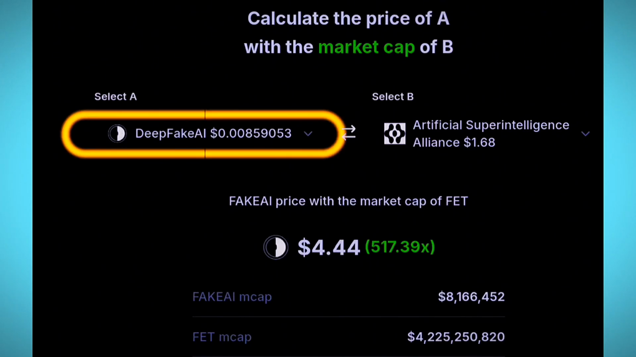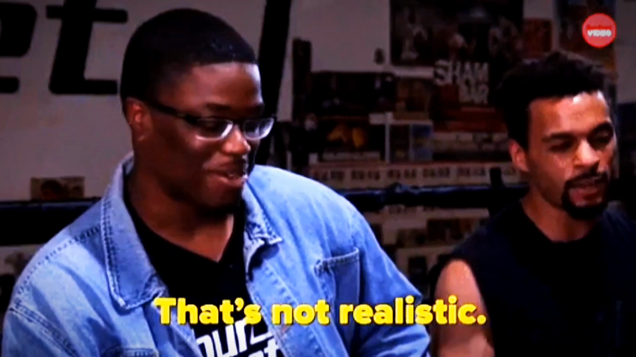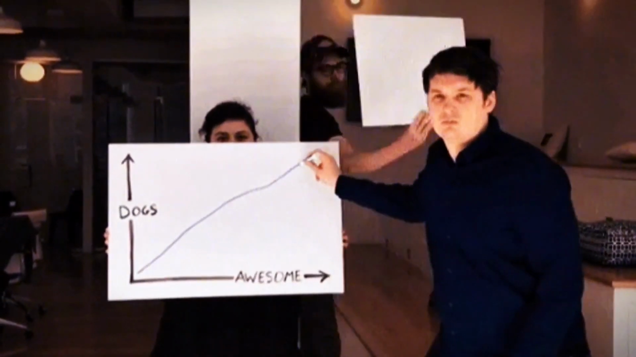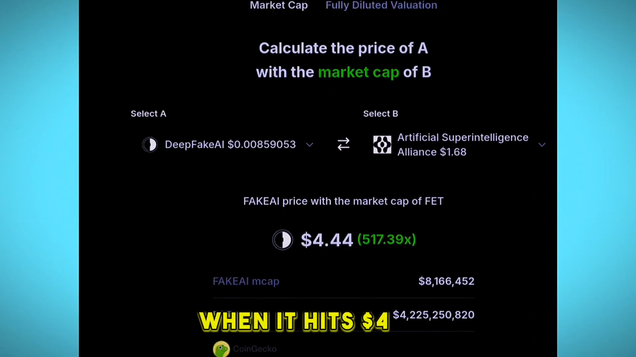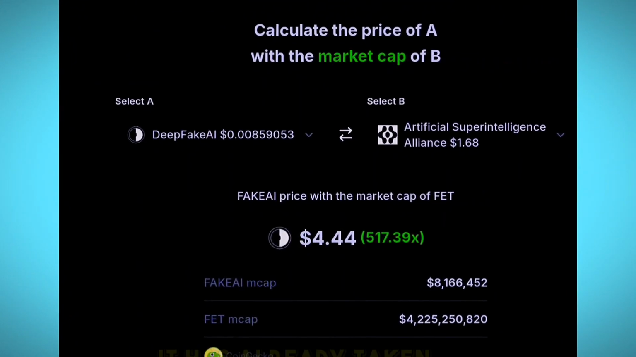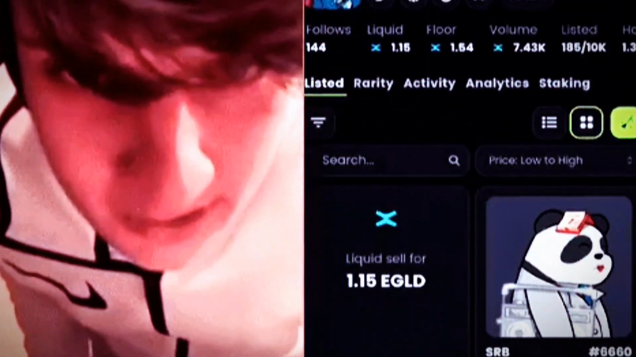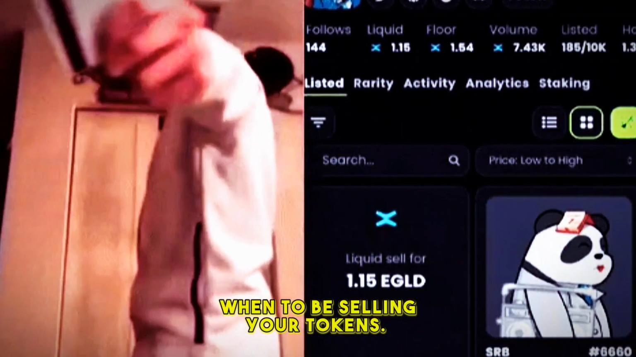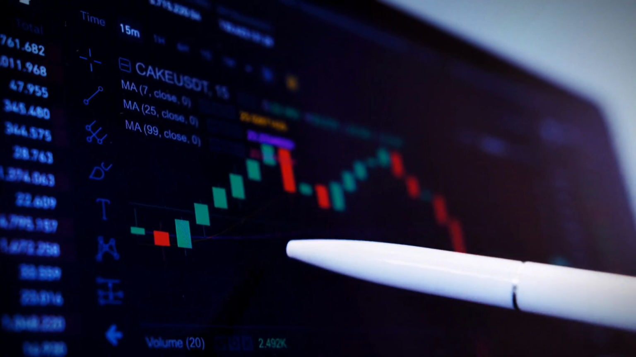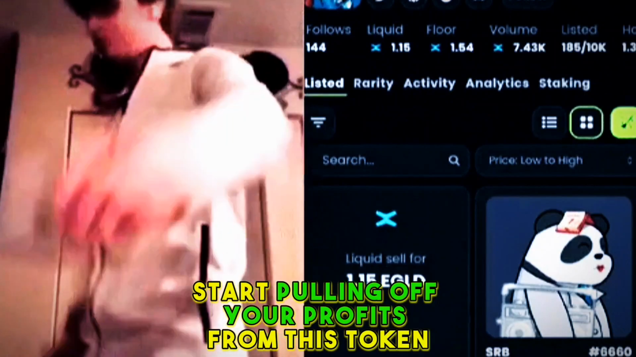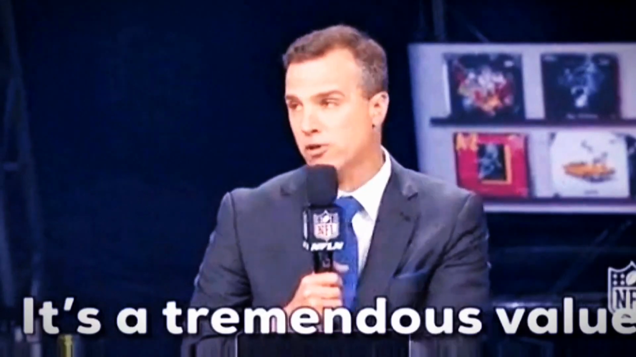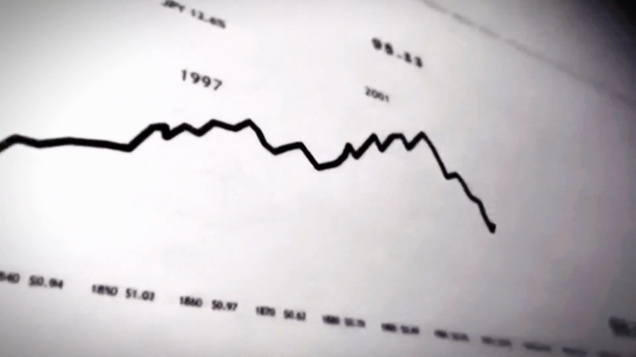$0.00846. Even if you were to invest into this token, it will be unrealistic to wait for its price to hit $10 in order to start selling. Because when it hits $4, it means that it has already taken the number one spot under blockchain services, now overtaking artificial superintelligence token FET. So now this one can give you an overview of when to be selling your tokens. When the price of deepfake starts to grow, let's say up to even 20 cents, now it will be wise to start pulling off your profit from this token, because you've already gotten so much value from this token. There's a high chance of its price bouncing back and even going down to zero.